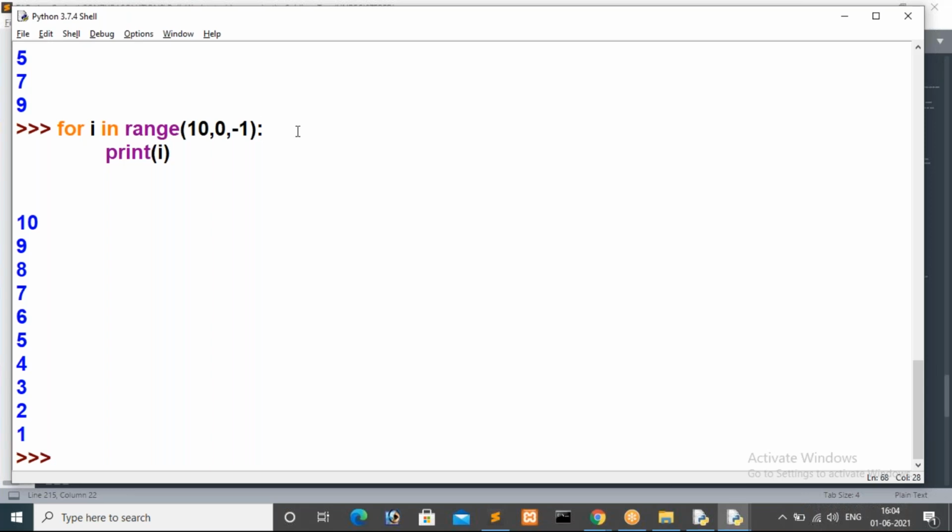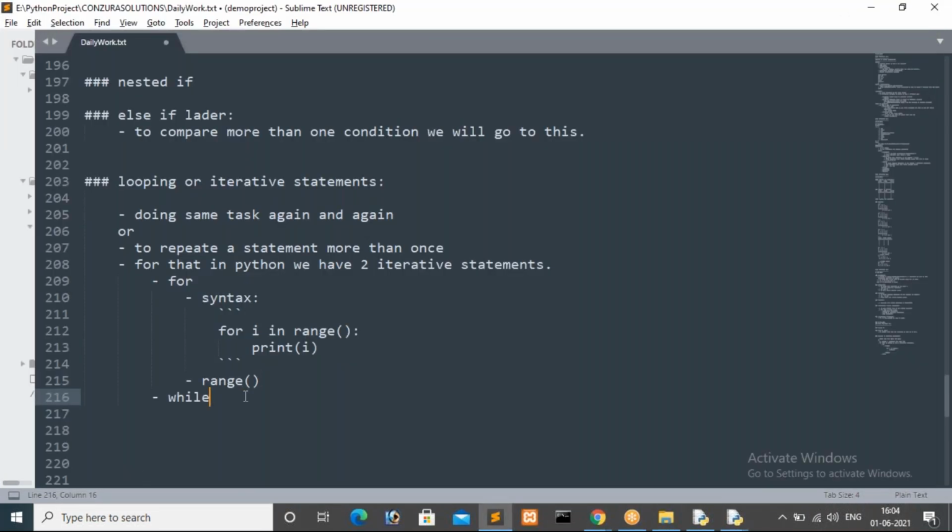Please respond if you have any issue with these iterative statements. Actually, in the while statement there is no change, guys. Whatever syntax you follow in C programming, you have to follow the same thing here also. So for the while statement there is no change in syntax. We have to follow it as it is.